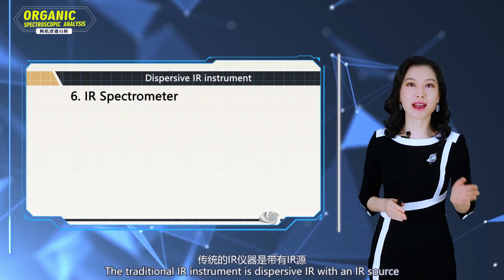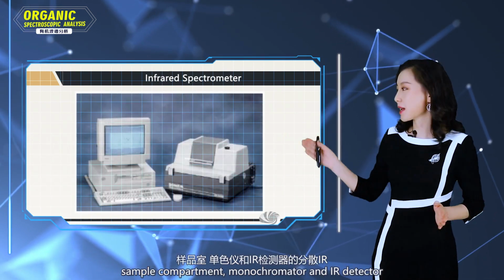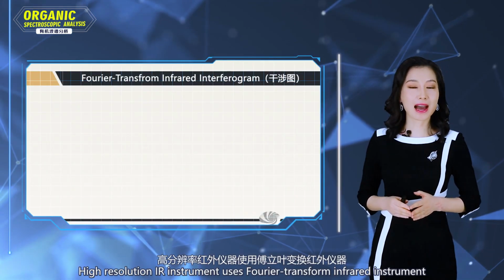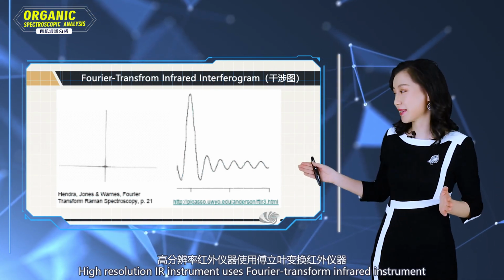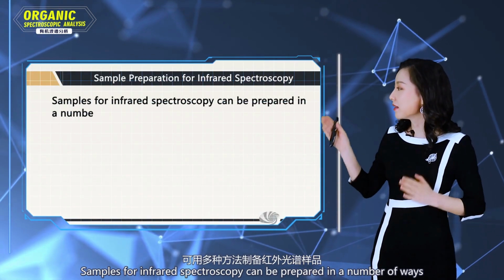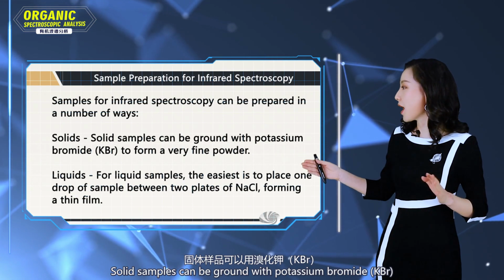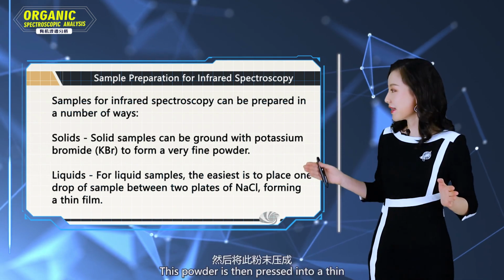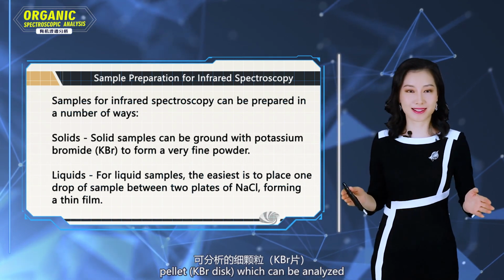The traditional IR instrument is the dispersive infrared instrument with an infrared source, sample compartment, monochromator, and infrared detector. A high-resolution infrared instrument uses Fourier transform infrared. Samples for infrared spectroscopy can be prepared in a number of ways. As for solids, solid samples can be ground with potassium bromide to form a very fine powder. This powder is then pressed into a thin pellet, which can be analyzed.